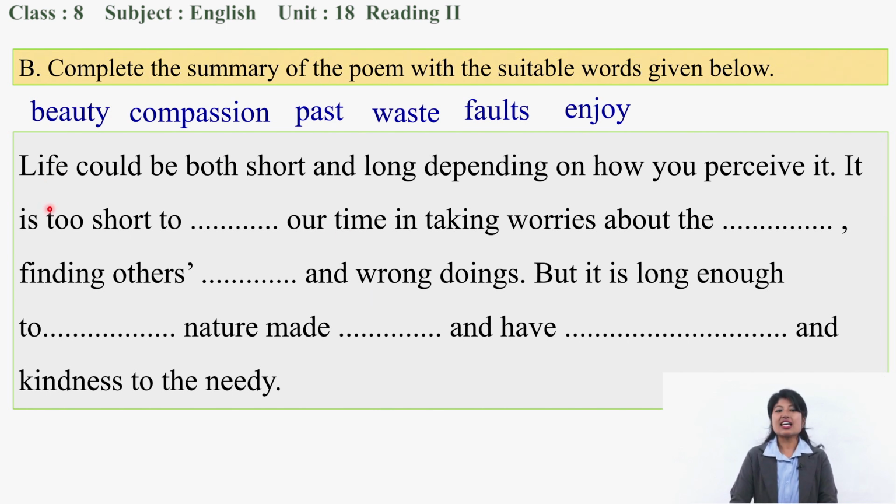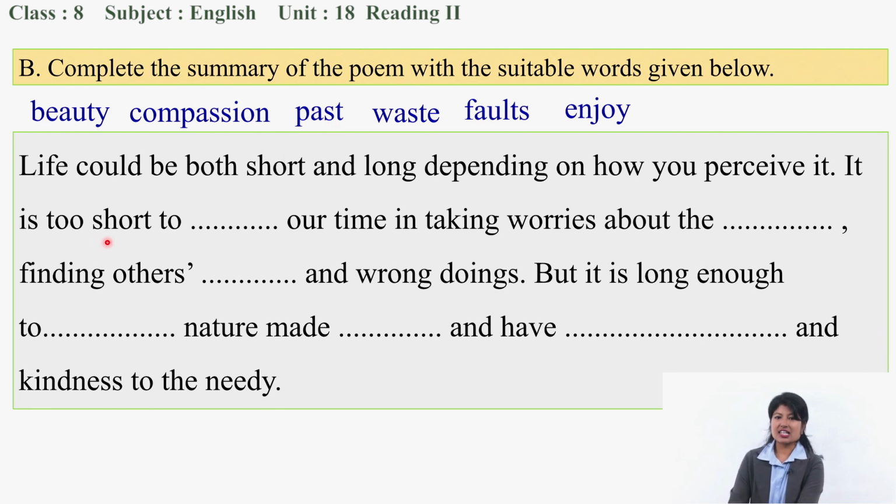Let's start. Life could be both short and long depending on how you perceive it. Yes, life could be interesting, life could be boring, life could be short, long, whatever. It depends upon how you see, how you view the life. It is too short to what? To beauty, compassion, past. What is the answer?